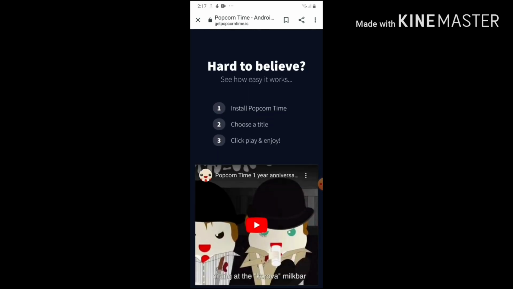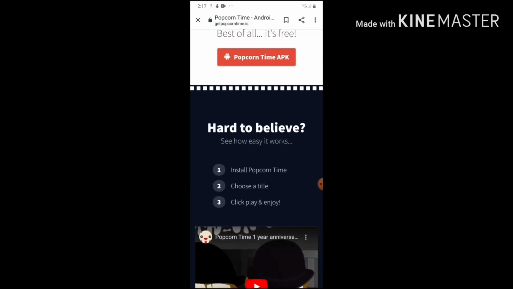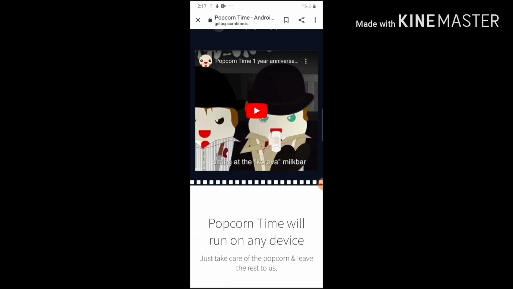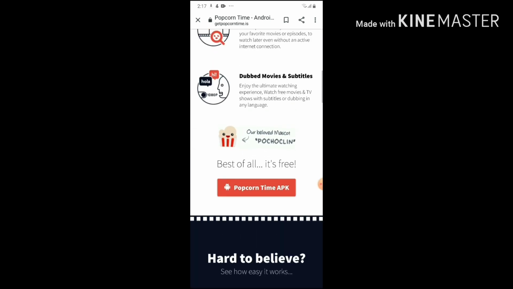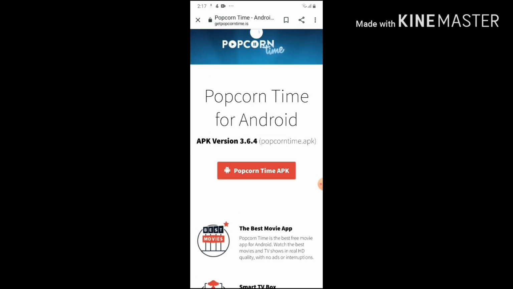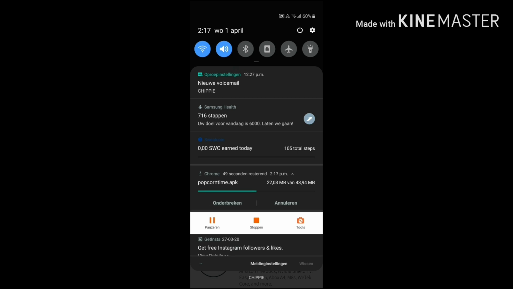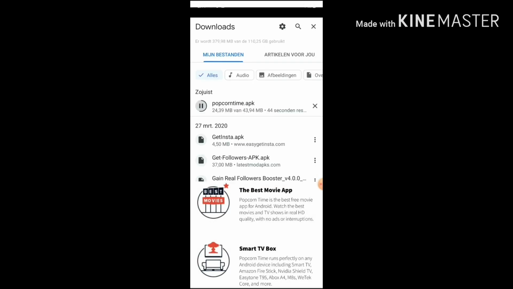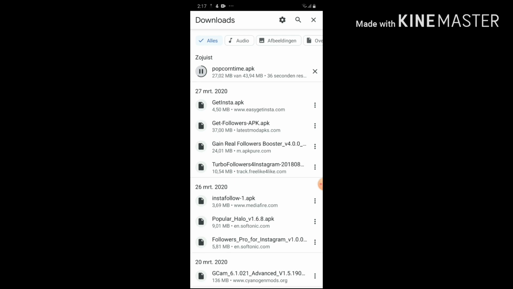If you don't understand what I'm saying, just swipe a little bit down below. And then, yeah, there's some tips on how to install Popcorn Time. This is totally free, guys. It's gonna take a few seconds.